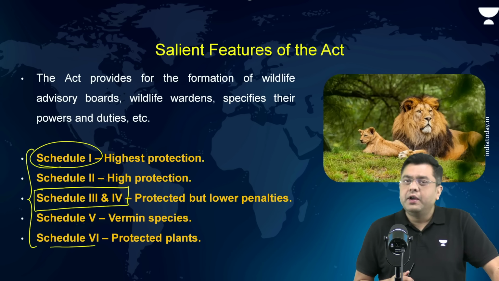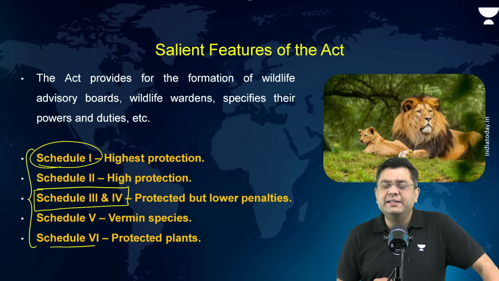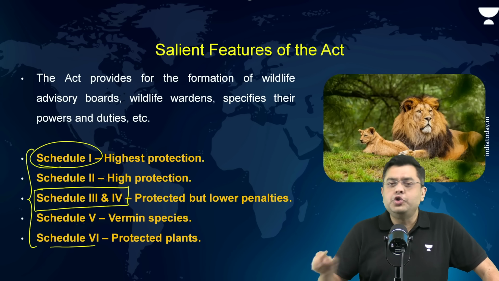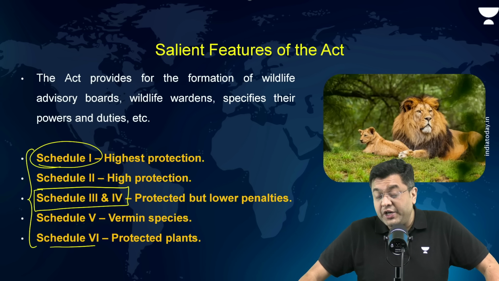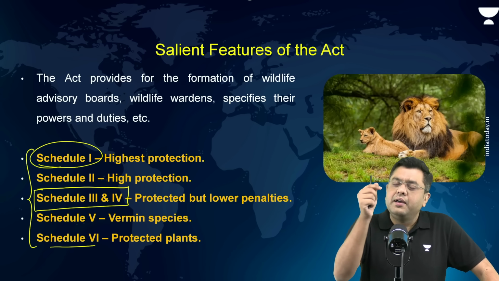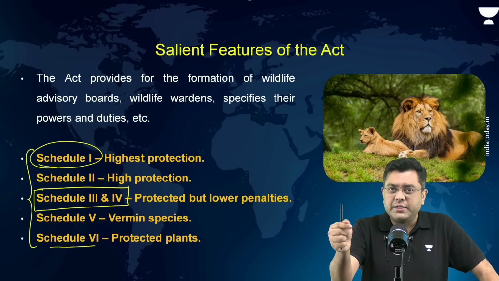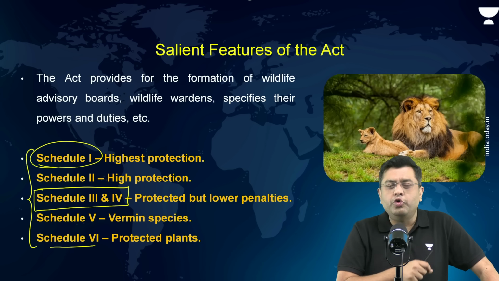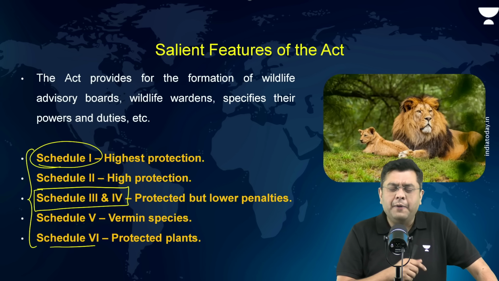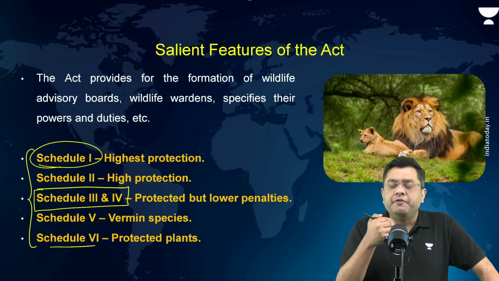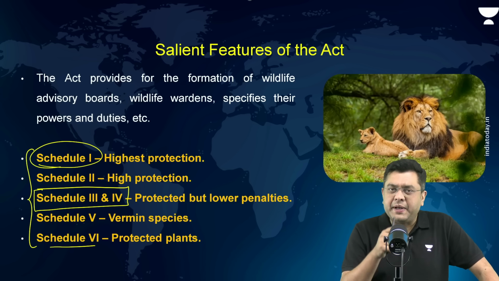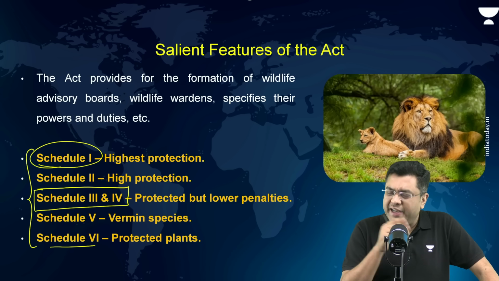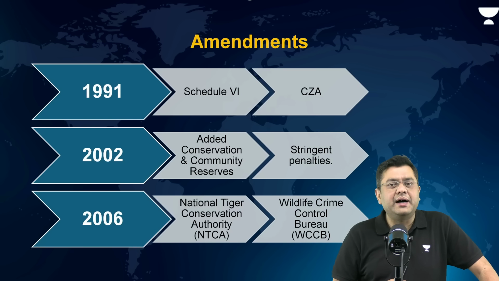Schedule 6 was a new schedule which was added, that was for the plant species. This is an exception which UPSC has asked in the prelims examination earlier also, that Schedule 6 deals with what? Not because UPSC expects you to retain all the schedules, but it wants you to know about the exception. Now, the amendments which were brought in, for example, the latest amendment has rationalized the number of schedules to 4 out of 6. So let us take a look into that. But before that, the other amendments.